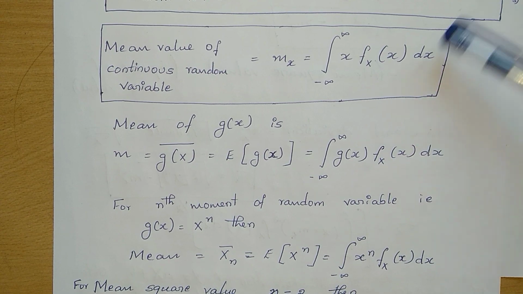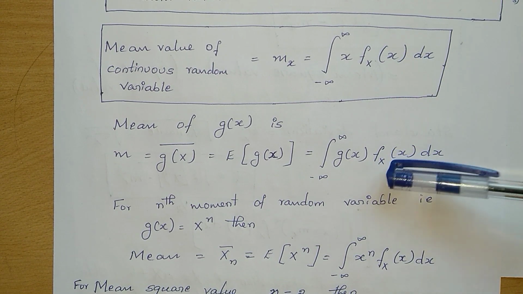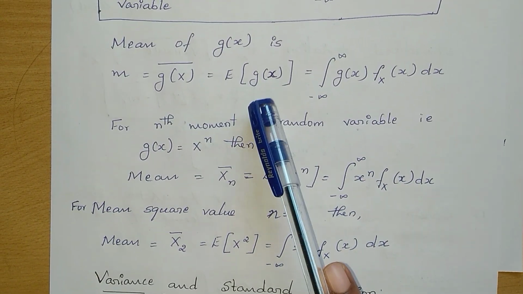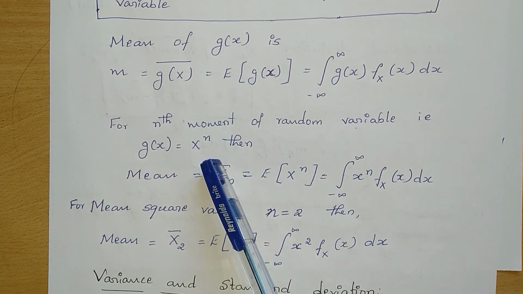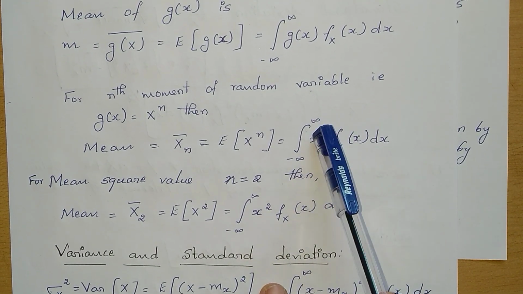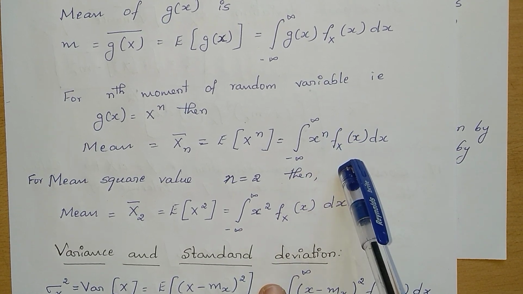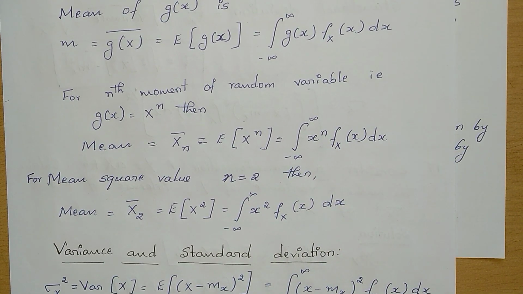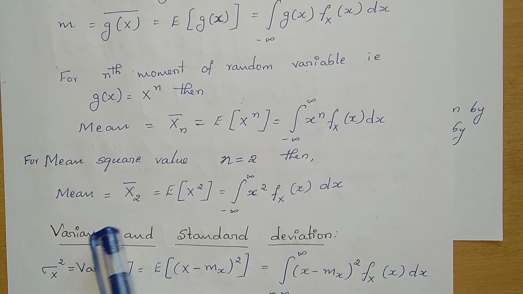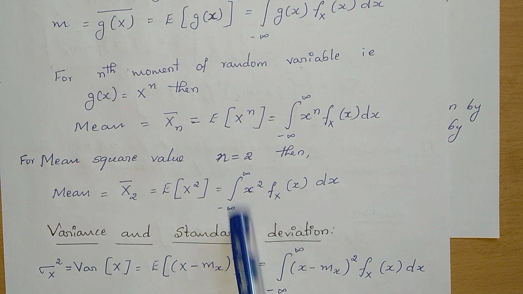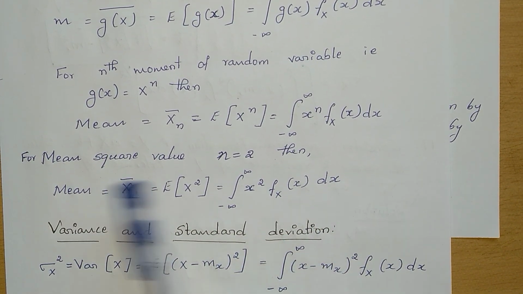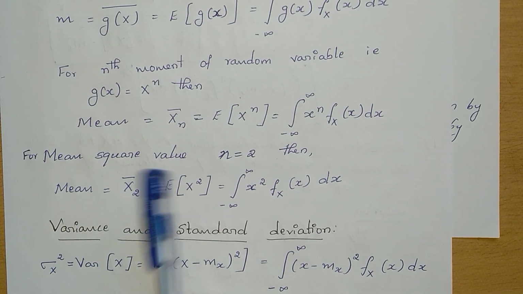If in the place of g of x we substitute x power n, the formula reduces to integration from minus infinity to infinity x power n fx of x dx. Suppose n value is 2, that is integration from minus infinity to infinity x square fx of x dx. This is known as mean square value.